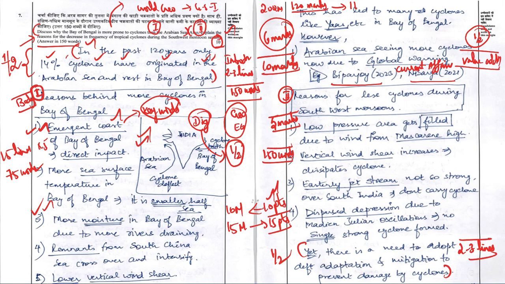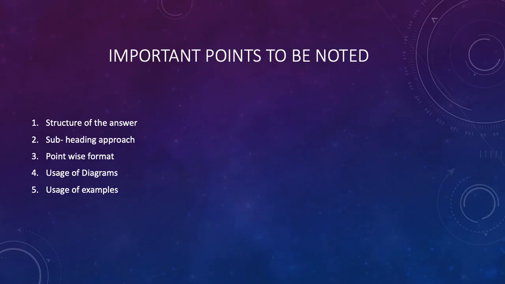So this is one of the reasons I say that whenever you write a UPSC mains answer, please try to start with a proper structure of the answer. The structure of the answer should necessarily contain 3 components, friends. First is the introduction, and that can be written crisply in 2 to 3 lines. Final is the conclusion. Again, this also can be written in 2 to 3 lines. When it comes to the body of the answer, one important component is that you need to write your body of the answer in a subheading approach as well as in a point approach.